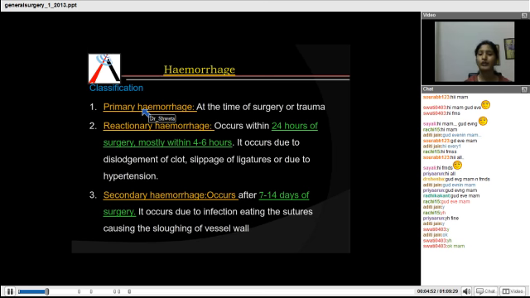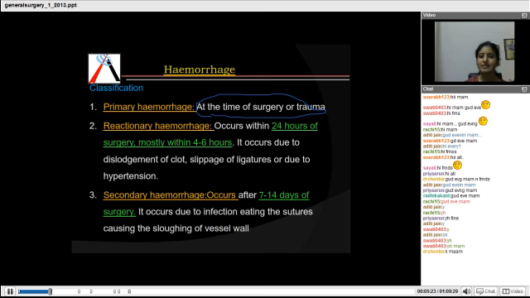It is divided into primary hemorrhage, reactionary hemorrhage and secondary hemorrhage. Okay. Now what is primary hemorrhage? This hemorrhage tends to occur at the time of surgery or trauma. So whenever you are doing an impaction or an extraction or anything related to a surgery, or if the patient suffers a trauma, whatever bleeding or hemorrhage occurs at that very moment is primary hemorrhage.